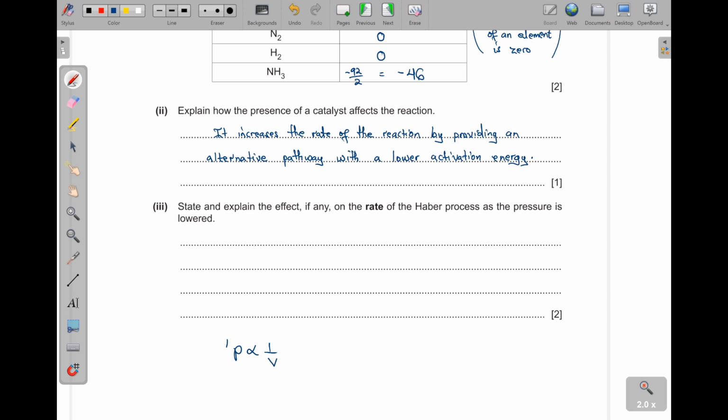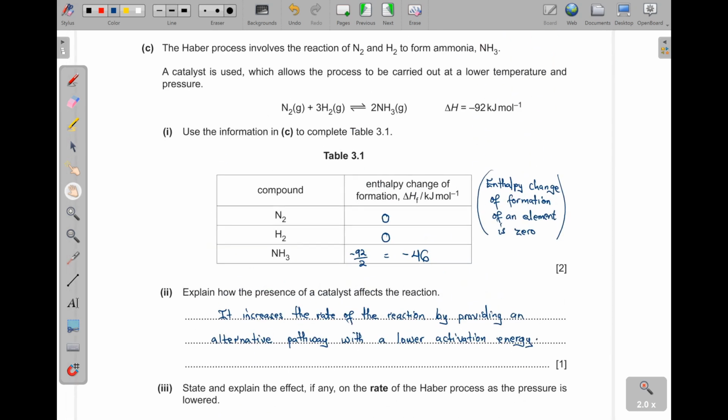So if you lower the pressure, that means the volume has to increase. And volume is directly proportional to the number of moles. So if you have many gas moles, then that means you are having a bigger volume there. You get it? Okay. Now, when we decrease the pressure, first of all here, the total number of gas moles, we are seeing 1 here plus the 3, that will be a 4. But then this other side, we are seeing 2.